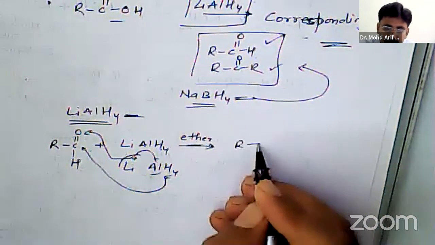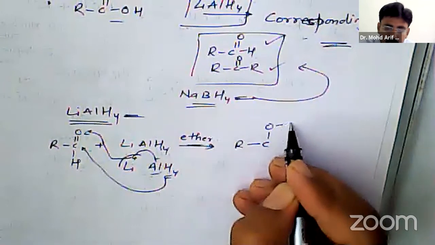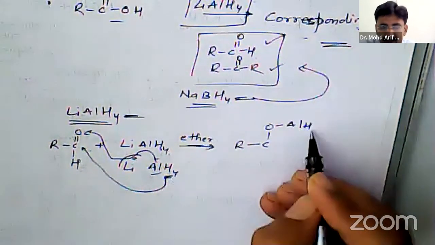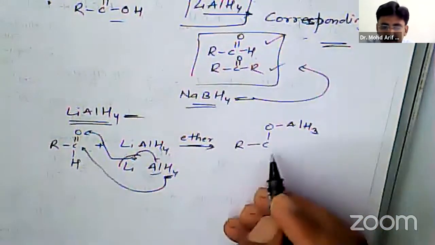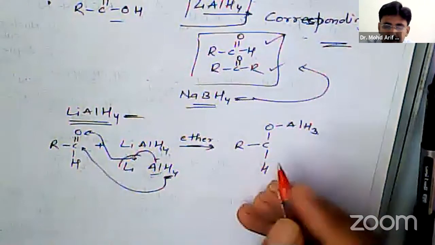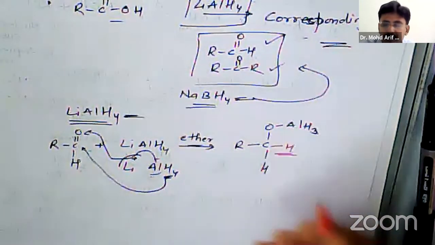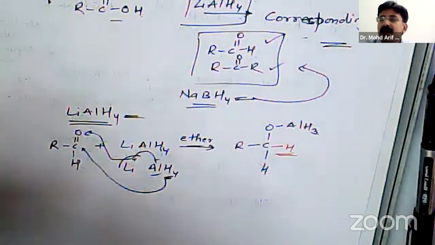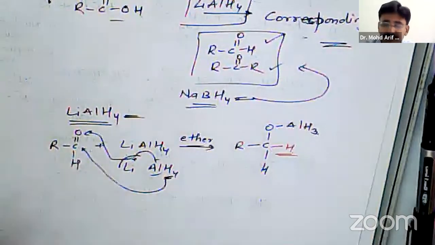So it will give R, C single bond O, Al. Now after removing one hydride, you will be having 3 hydrides, single bond H, and the one hydrogen that is coming from lithium aluminum hydride. So this red H is coming from lithium aluminum hydride in the form of hydride.